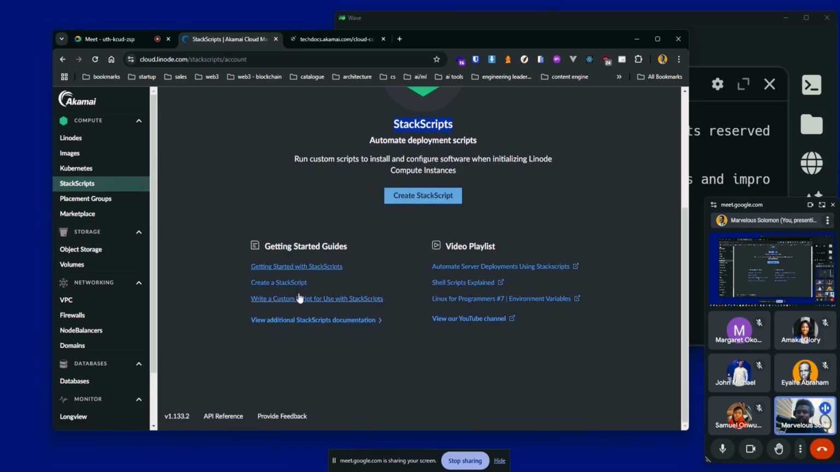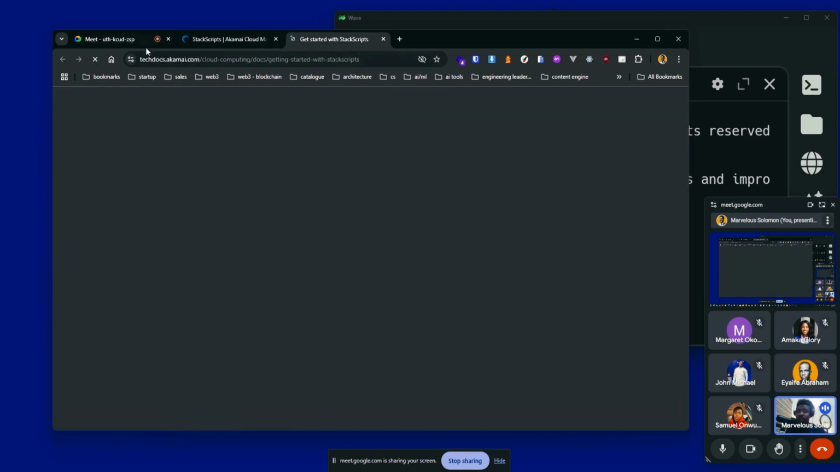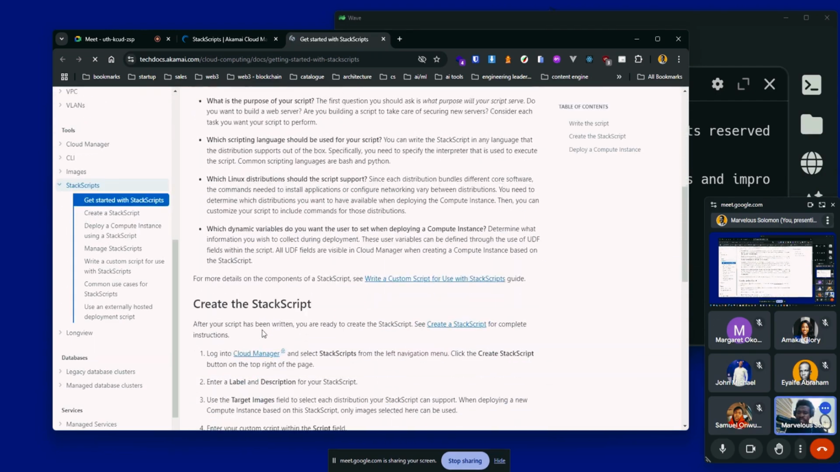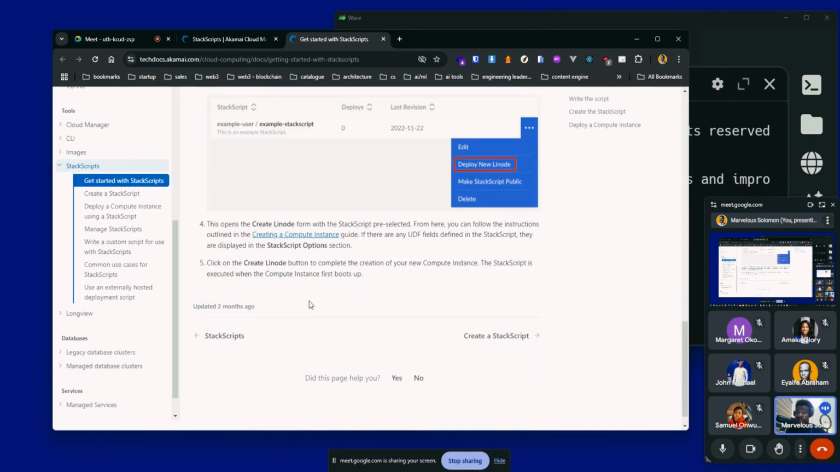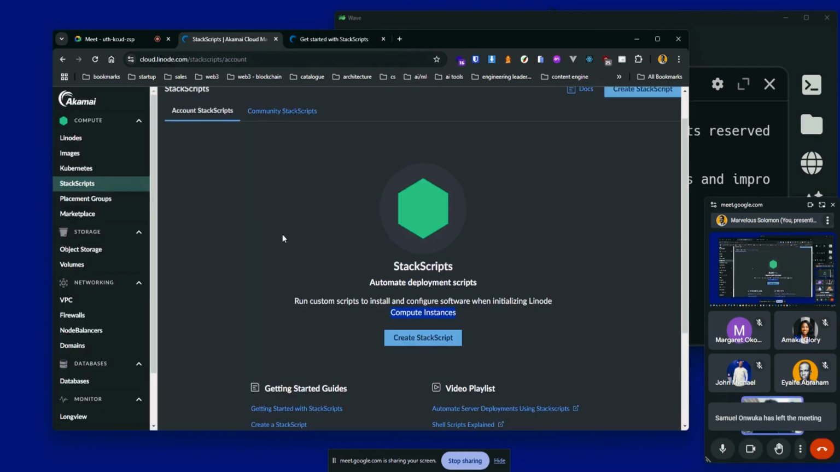So write a custom script for use with types with the Stack Script, run custom scripts, and initialize Linode compute instances. So I think it's simply for Linode, right? Yeah, I think it's simply for Linode, because I haven't used it elsewhere. I came across it on this platform and I've tried it, but yeah, just here.